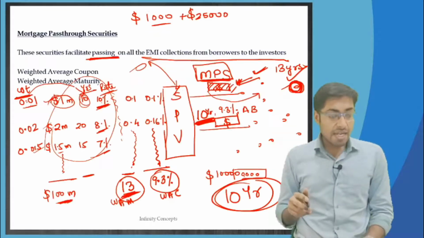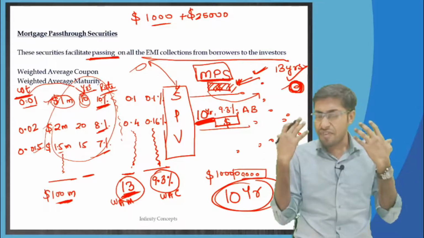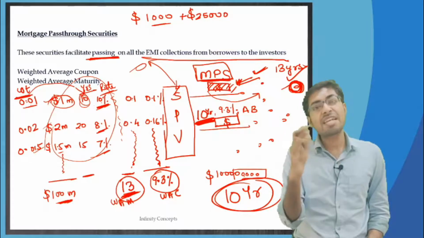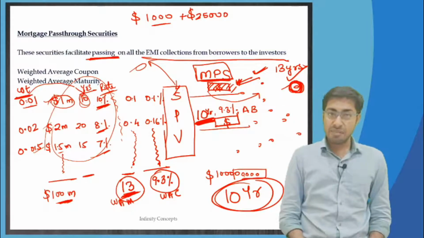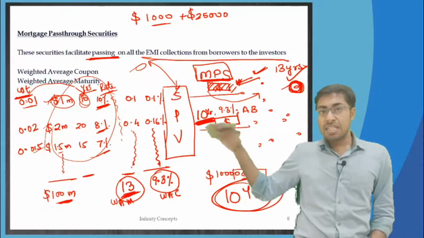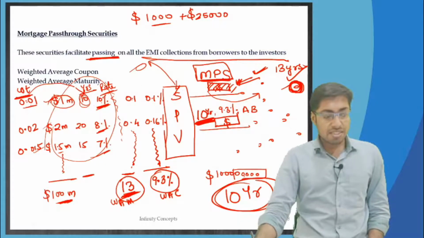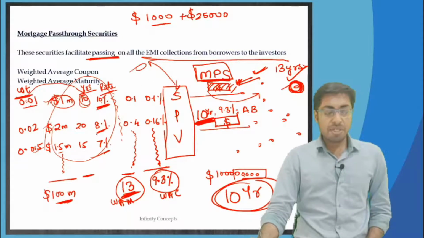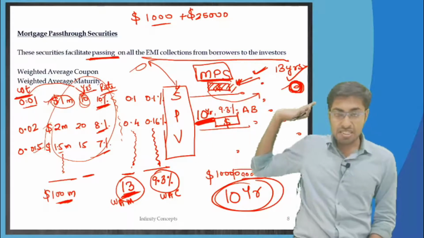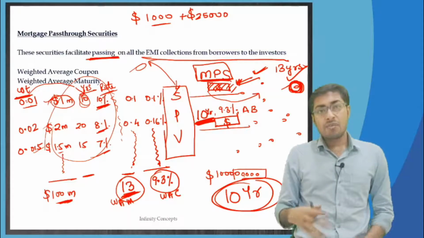In reality it may so happen, a very hypothetical example again, extremely hypothetical, this is not going to happen ever, but just think of a very hypothetical case. Say for example, just in 1 year, since 1 year has passed since this particular SPV has been created and mortgage pass-through securities were given away to these investors, one fine day, what happened?